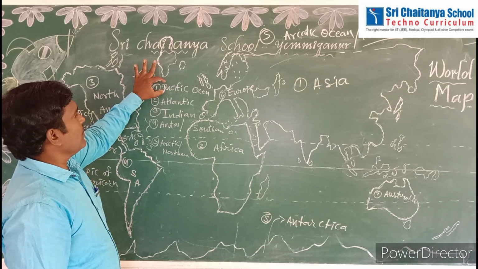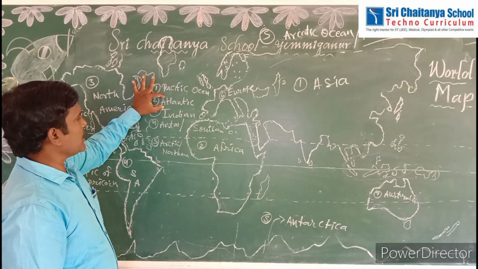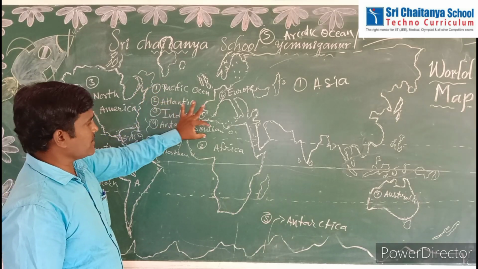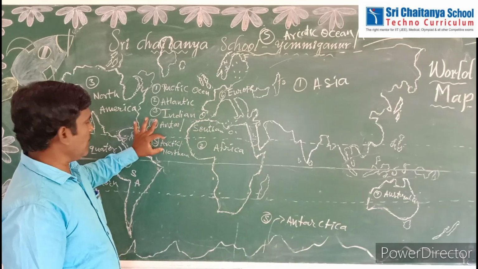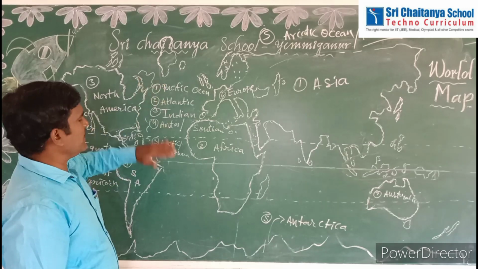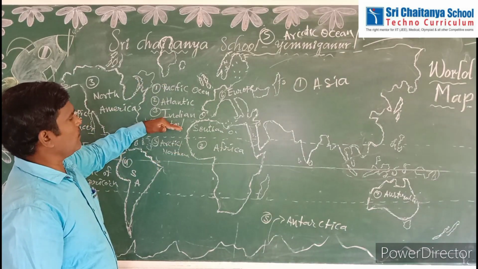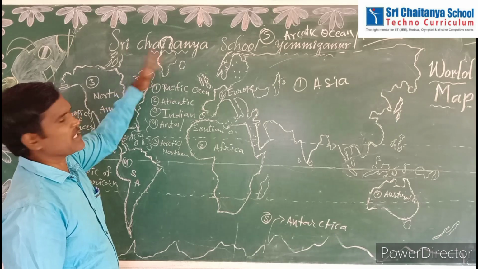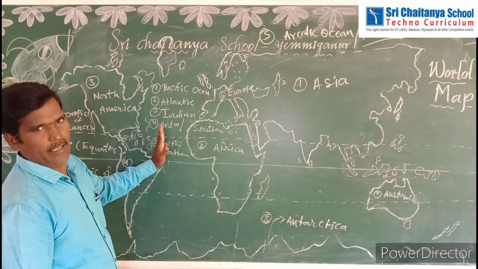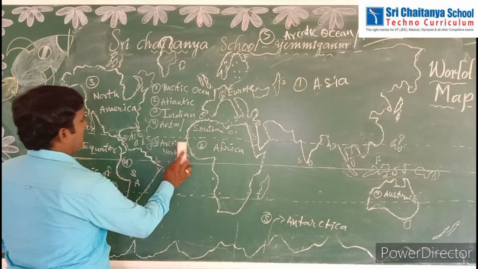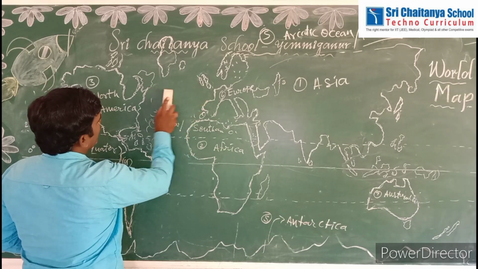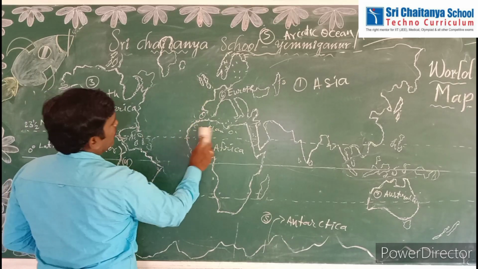So first one, see, Pacific Ocean, Atlantic Ocean, Indian Ocean, Antarctic Ocean or Southern Ocean, Arctic Ocean or Northern Ocean. This is biggest to smallest. Smallest to biggest means Arctic Ocean, Antarctic Ocean, Indian Ocean, Atlantic Ocean, Pacific Ocean. Okay. So we have to learn like a sequence, then we won't forget. Now let us locate these oceans on the world map.